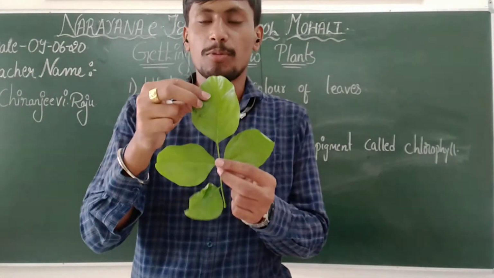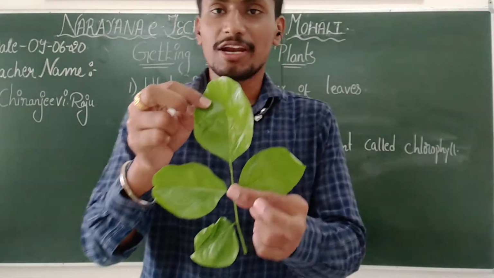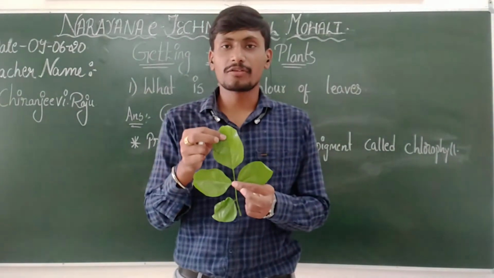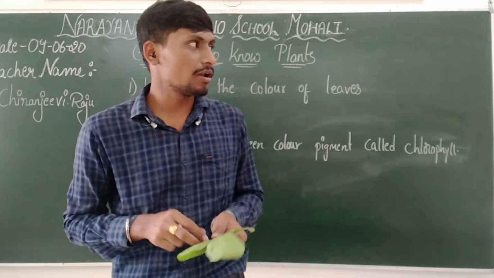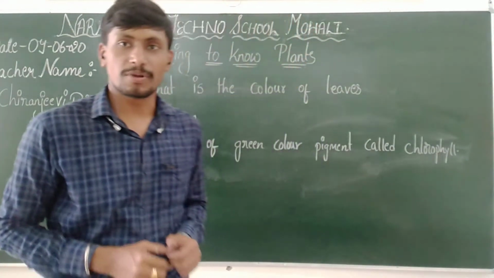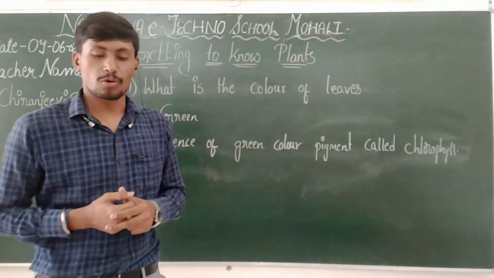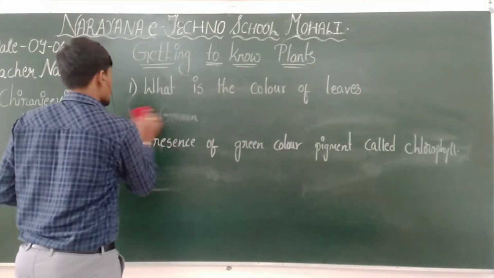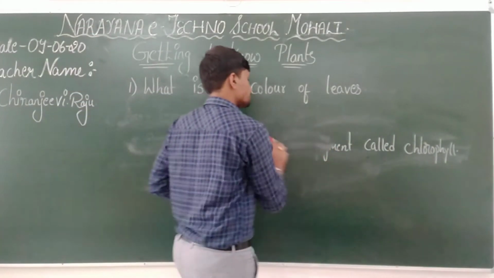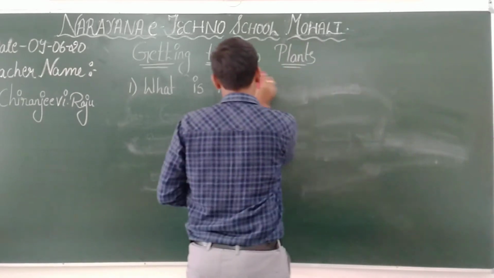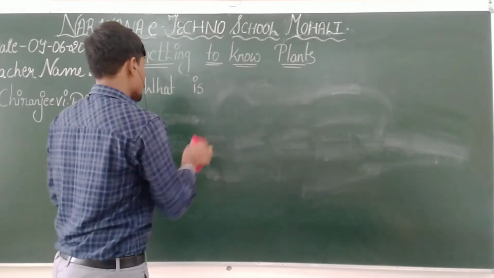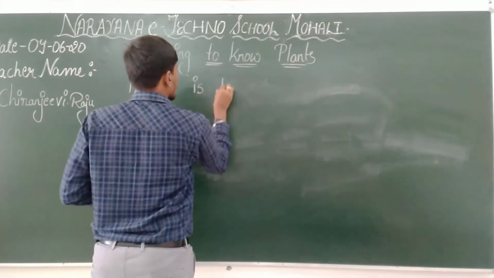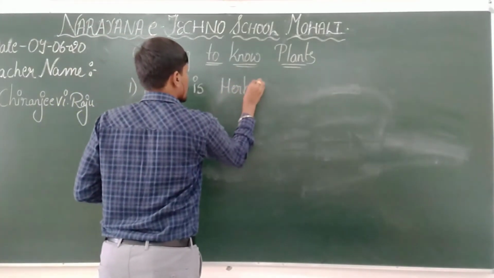Now you can see this leaf, which appears green in color. This green color is because of the presence of the green pigment chlorophyll. I hope everyone is clear with the first question, and then we go to the next question. What is the next question? What is a herb?